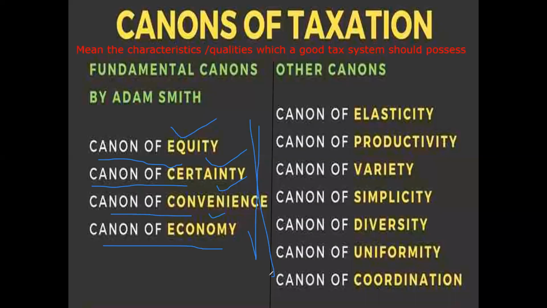Afterwards, modern economists also mentioned other canons: canon of elasticity, productivity, variety, simplicity, diversity, uniformity, and coordination. About them we will learn in our next class. For the time being, you should understand that canon means characteristic feature or quality, the qualities of a good taxation system.